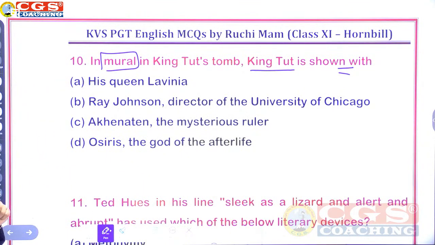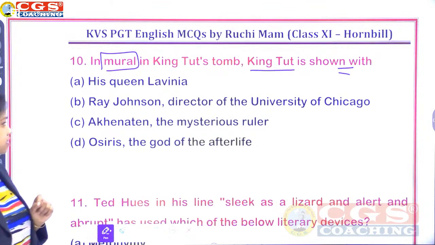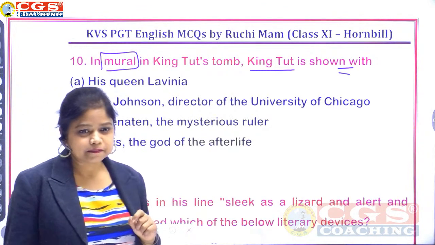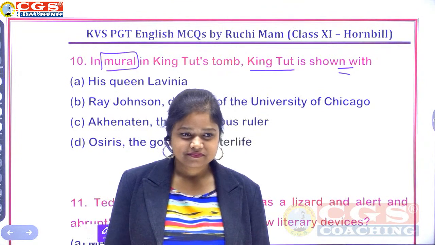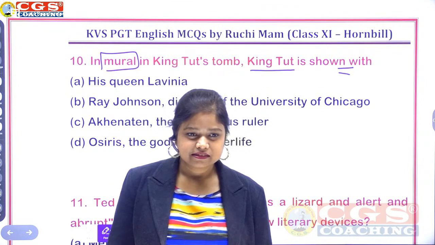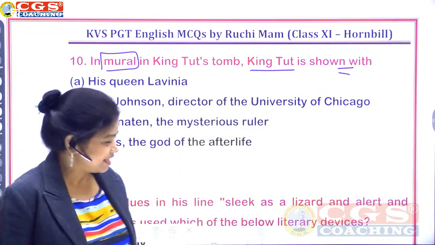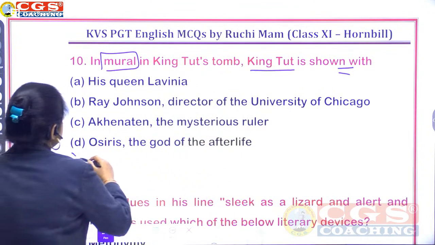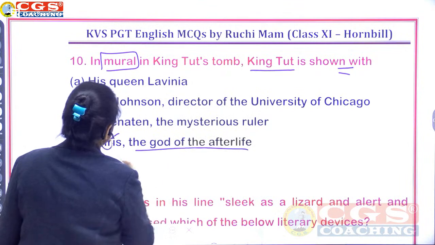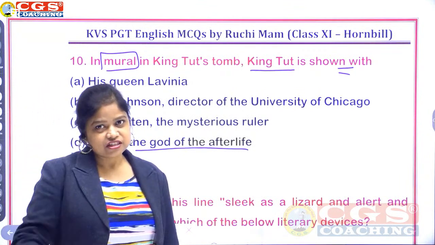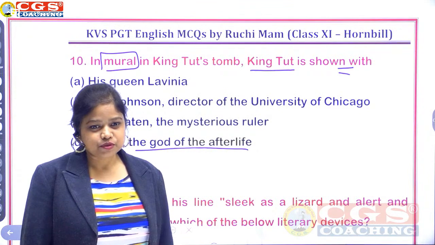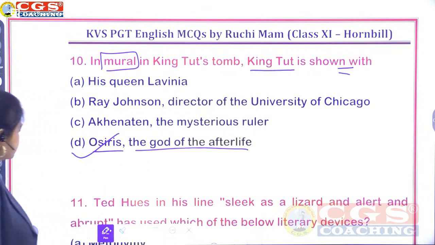Answer for question number 10. Right answer here is option number D, Osiris, the god of the afterlife. Where is this mentioned? In the photo description below the photo that was given, it's clearly mentioned. Option number D.